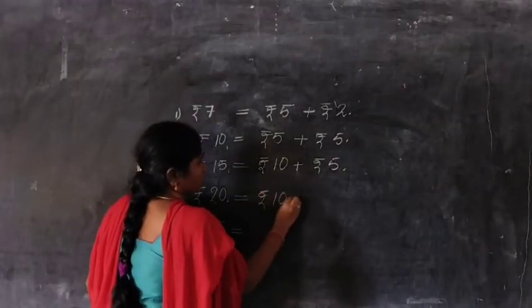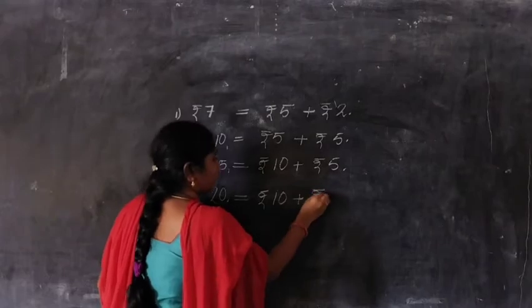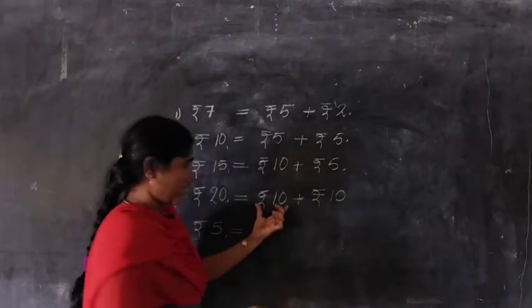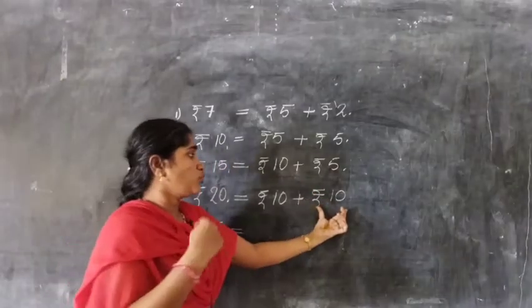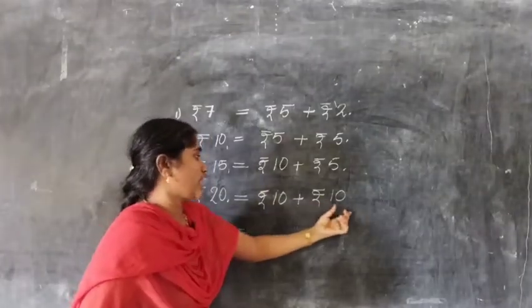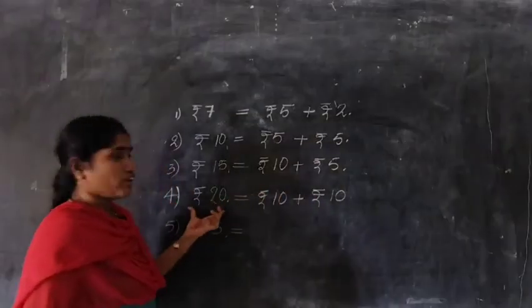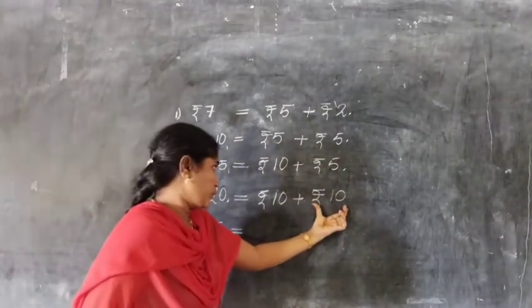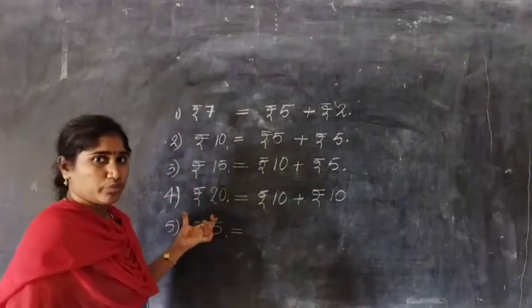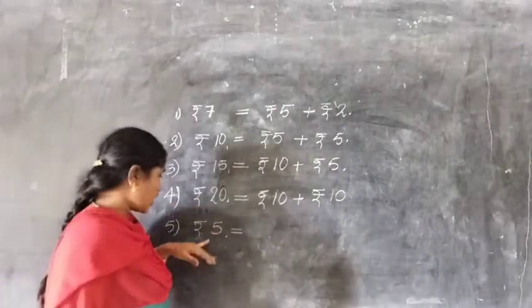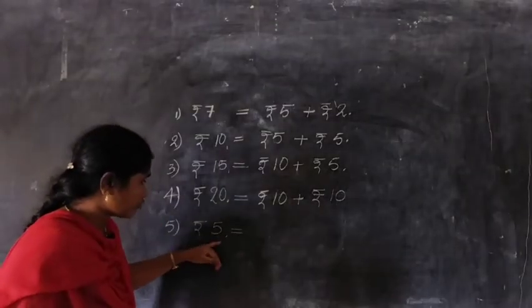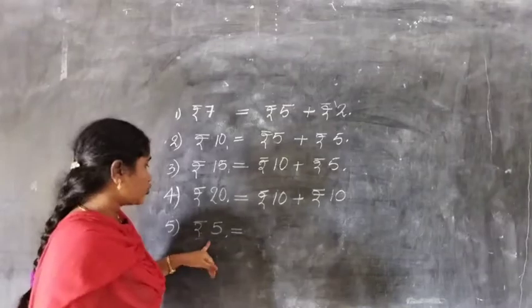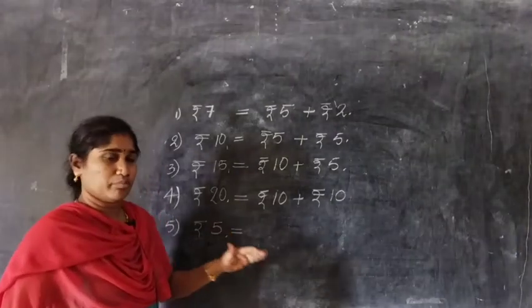One 10 rupees plus one more 10 rupees. So, 2 tens, 20 rupees. 10 rupees plus 10 rupees equals 20 rupees. Next, see here, children, how much money is this? 5 rupees. How could we give the shopkeeper here?